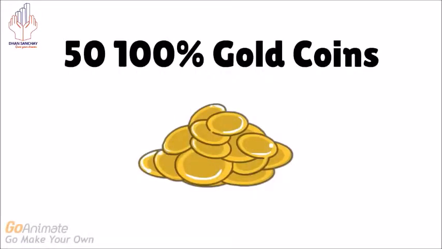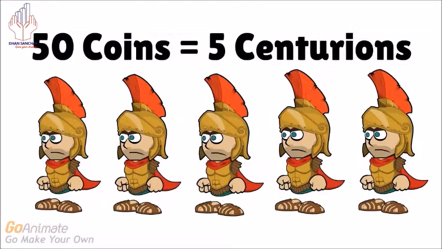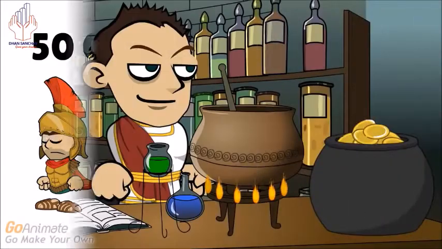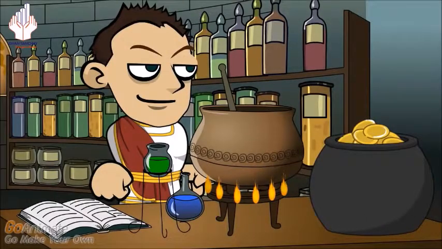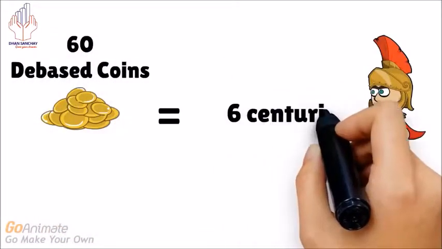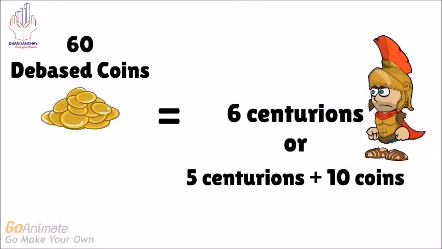Let's say the Roman government originally collected 50 100% pure gold coins in taxes. They could use these 50 gold coins to pay for 5 centurions for a month. But the government instead took these coins, melted them down, and mixed them with cheaper metals. They can now mint 60 debased gold coins. The Roman government is now 10 coins richer. They can now pay for 6 centurions, or, if they prefer, they can pay for 5 and keep 10 coins for themselves. Initially, everyone is happy.